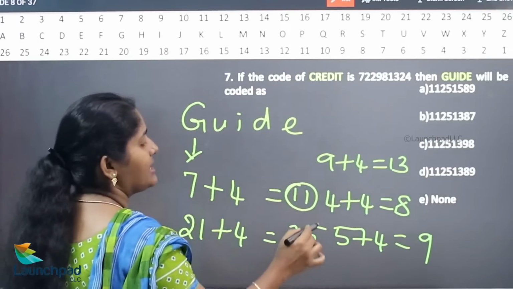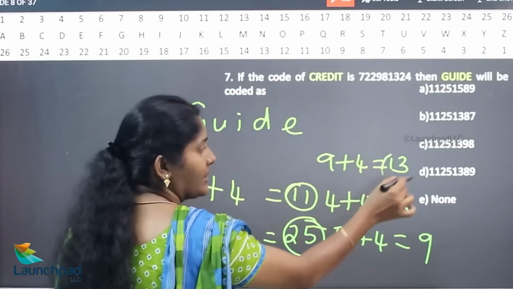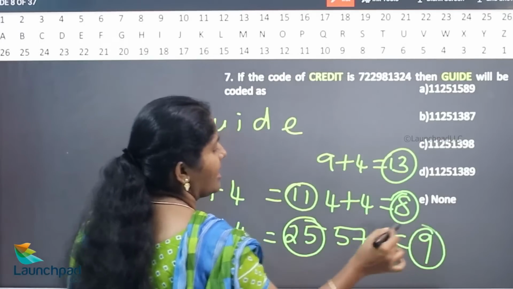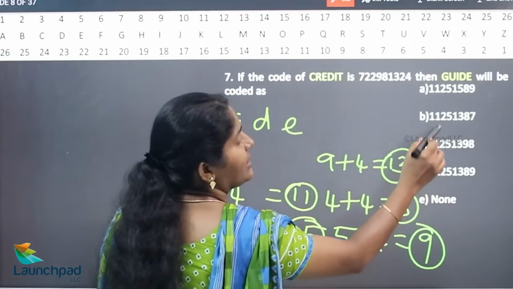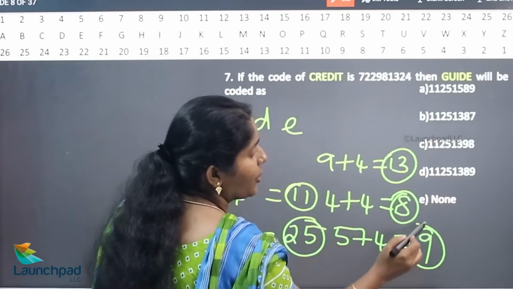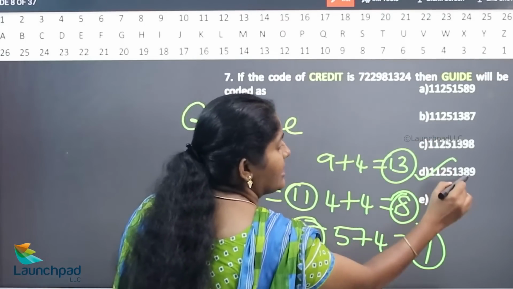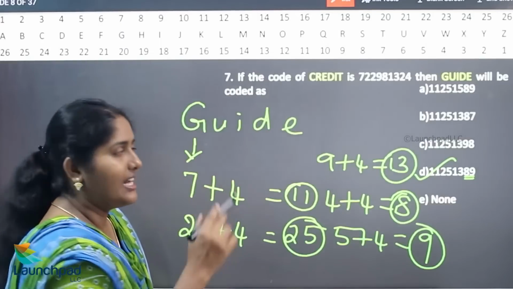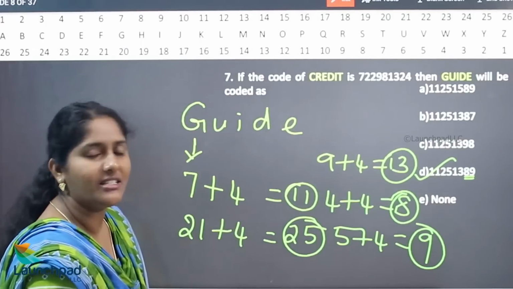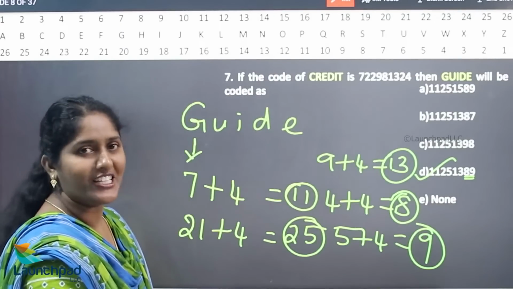Hence, 11, 25, 13, 8, 9. Where is your option though? The ending digit is 9. So hence your answer is 11, 25, 13, 8, 9. So, we'll move on to your next question.